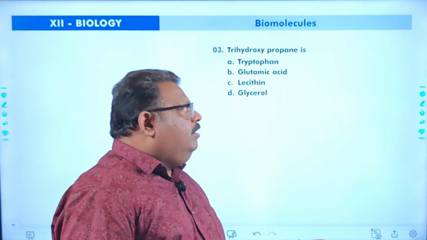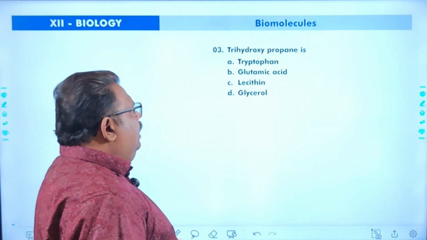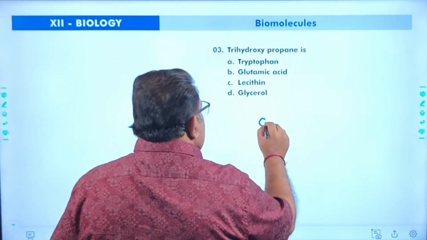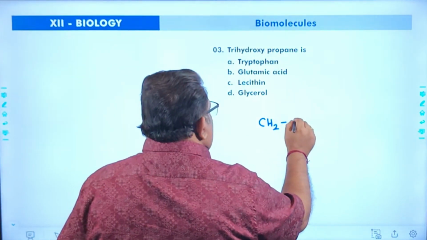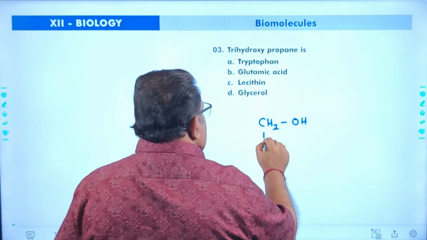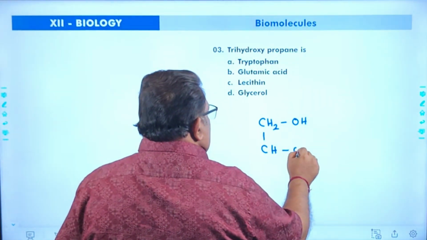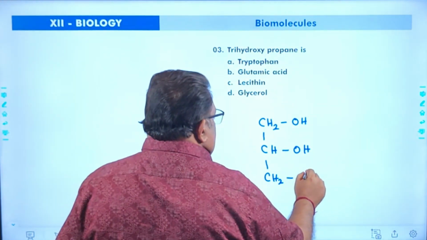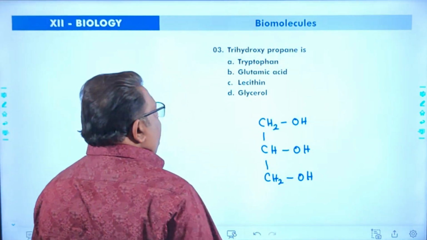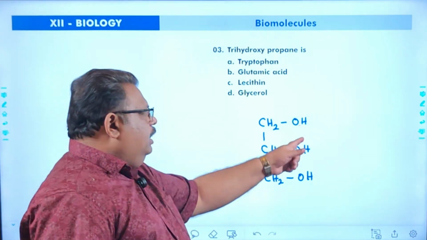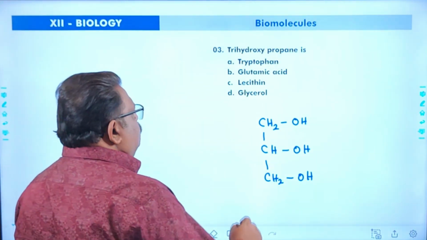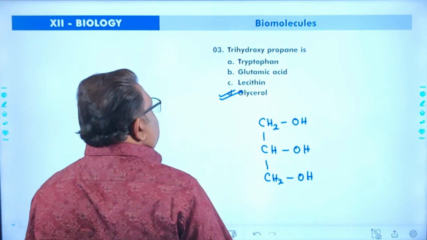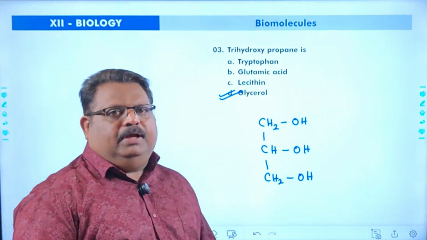Next question. Trihydroxypropane. Trihydroxypropane means CH2OH, CHOH, CH2OH. The 3 carbon propane. Trihydroxy, 3 hydroxyl groups are there. This is actually glycerol. Glycerol is nothing but trihydroxypropane.